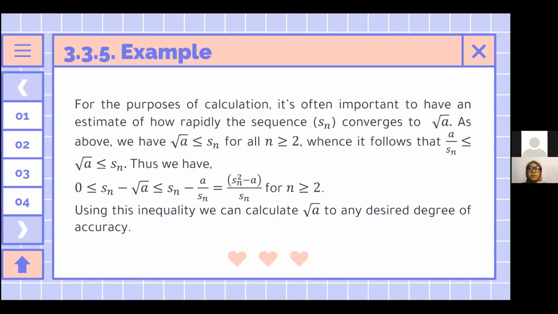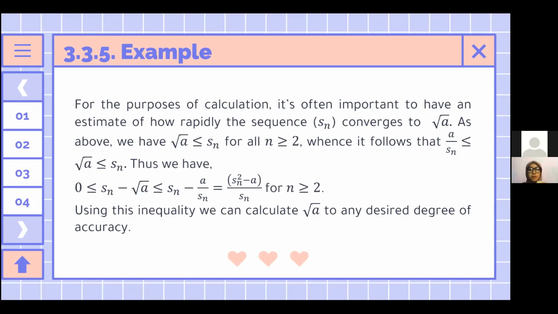And then for the purpose of calculation, it's often important to have an estimate of how rapidly the sequence Sn converges to the root of A. As above, we have √A ≤ Sn for all n ≥ 2, whence it follows that A/Sn ≤ √A ≤ Sn.